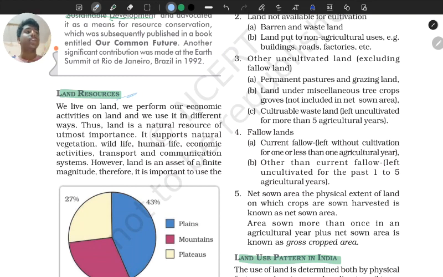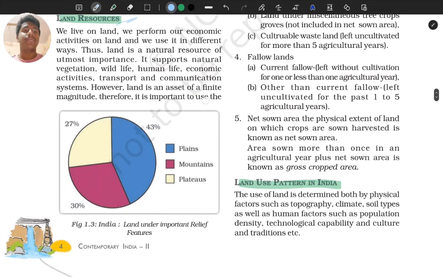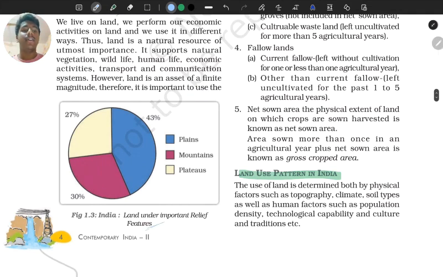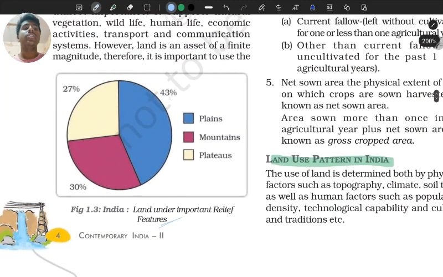Okay, we don't live in the sea, we don't live in air, we live on land, right? So land is a valuable resource. Okay, we are going to learn about this. So we have been given a pie chart, right? In which 43% is covered with plains, 27% with plateaus, and 30% with mountains.